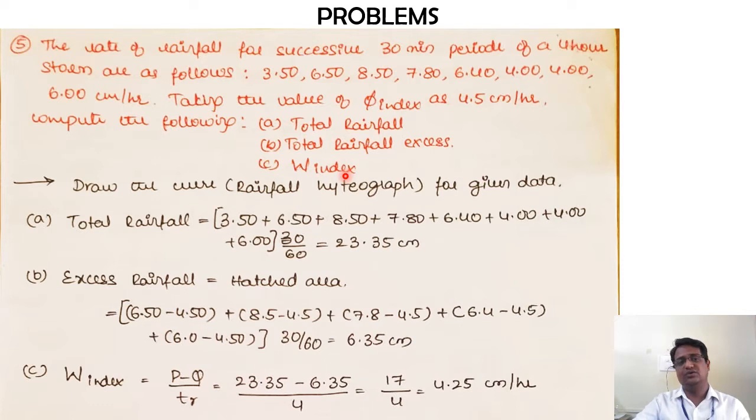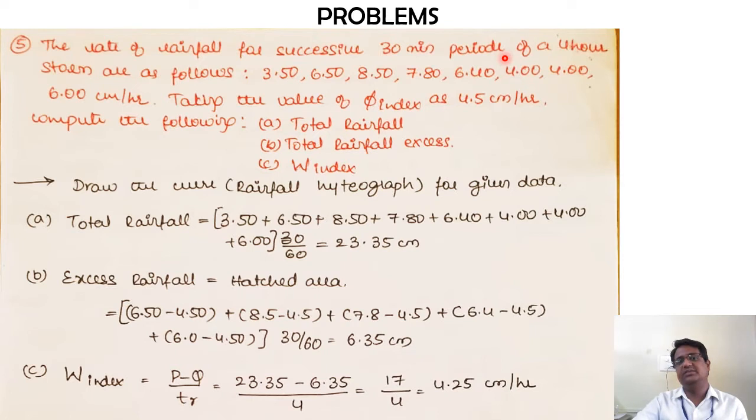Okay, so first try to understand the question. What they are saying is there is a storm of 4 hours duration, and the intensity values have been collected at every 30 minutes interval. So 0 minutes, 30, 60, 90, 120, 150, 180 and so on. So basically they are intervals of 30 minutes.